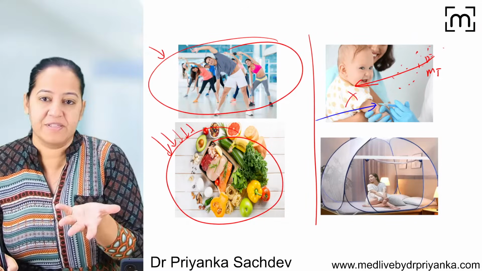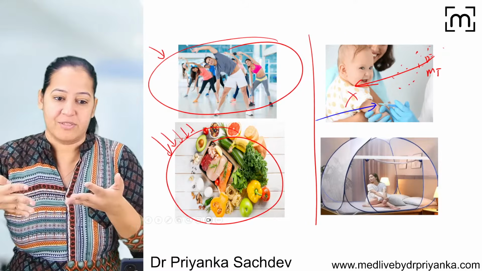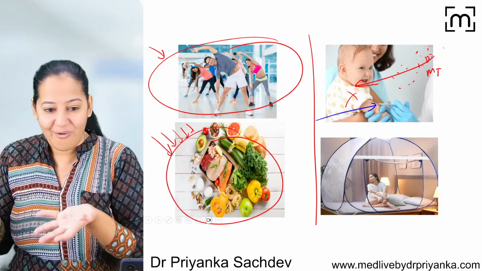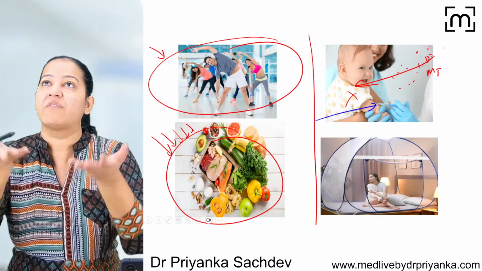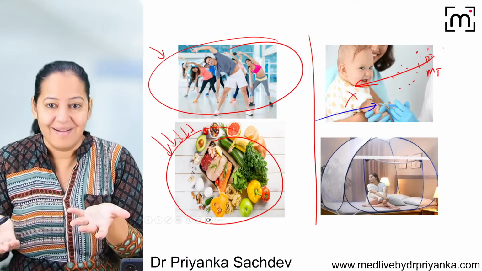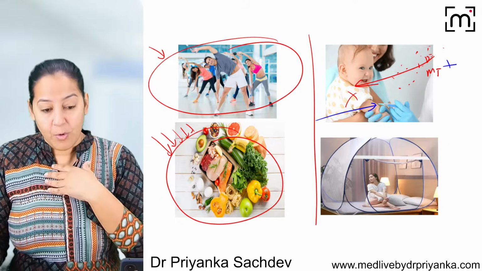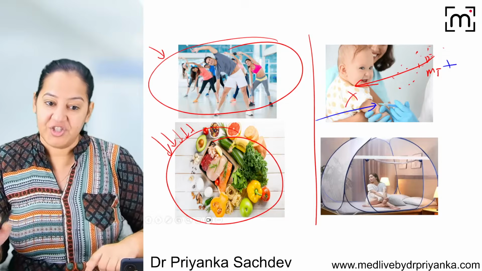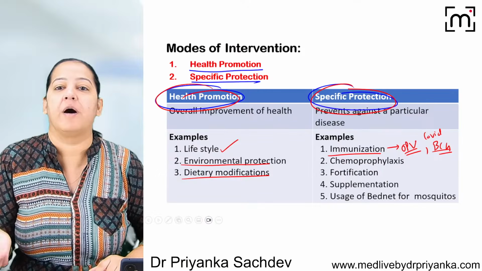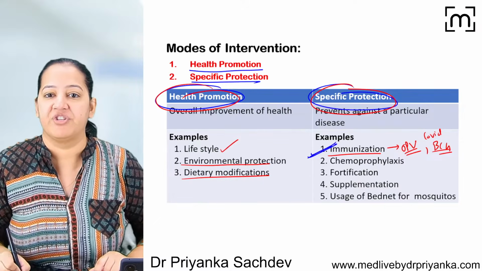So the risk factor is already present in the environment. The environment we are living in now is fully surrounded by risk factors. All the organisms are already present. Whatever we eat, whatever we drink, whatever we inhale, risk factors are there. So microorganisms are everywhere, in the soil. The risk factor is present, but we don't have the disease. So we are giving the vaccination after the risk factor, but before the appearance of disease. So all vaccines will come in the primary level of prevention.